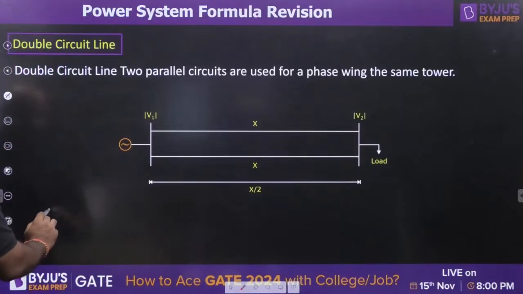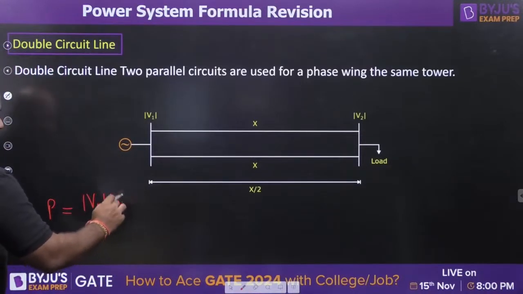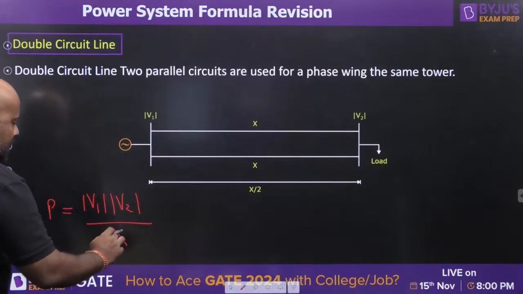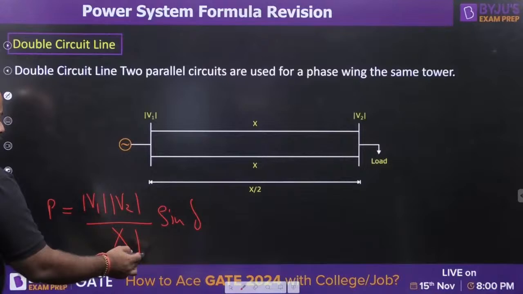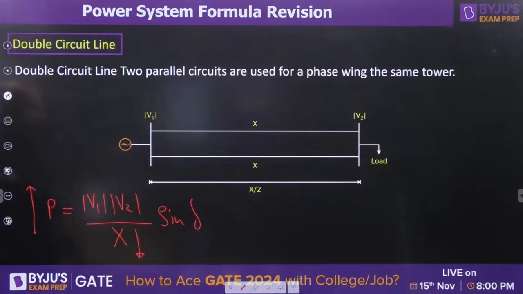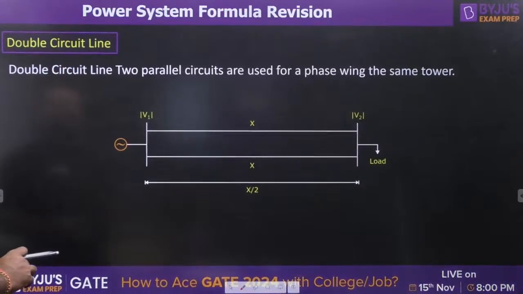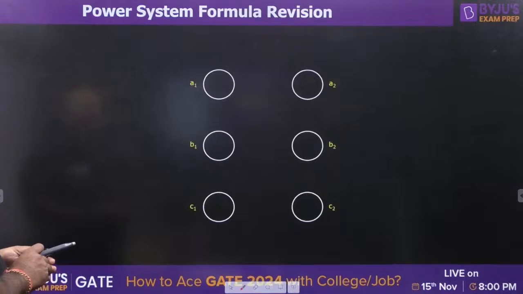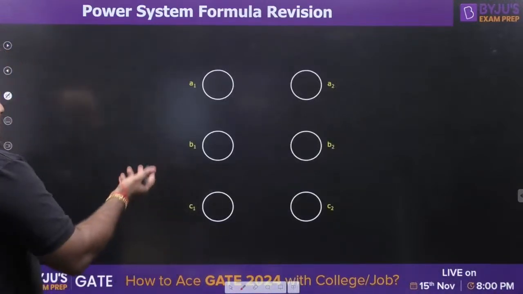Yes or no? Because you are writing the power transferred is mod V1 mod V2 upon X, and this is sin del. So if you are reducing X, definitely you can increase the power which can be transferred from the source to the load. The main question for the double circuit line comes because GMR you can easily calculate.